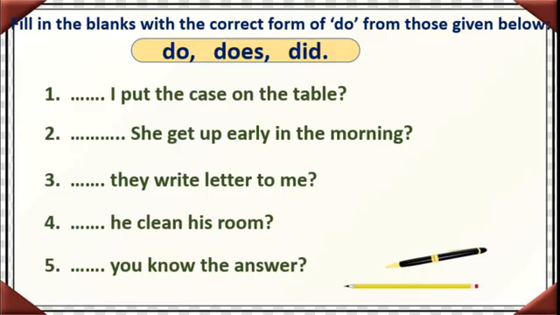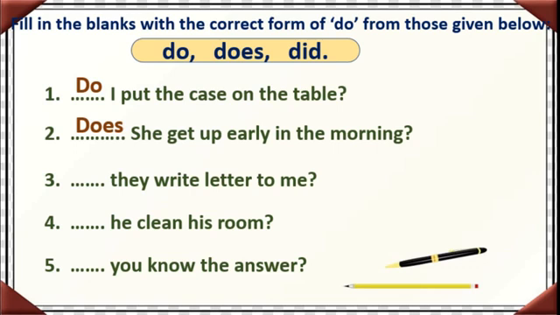Dash, I put the case on the table. I do, isn't it? So here in this question first the do will come, then rest of the sentence. So do I put the case on the table? Question mark. Got this, students? Okay, we'll move to the next one. She dash, she get up early in the morning. She, third person. What we use for the third person? Does, correct? So does she get up early in the morning? Again question mark.